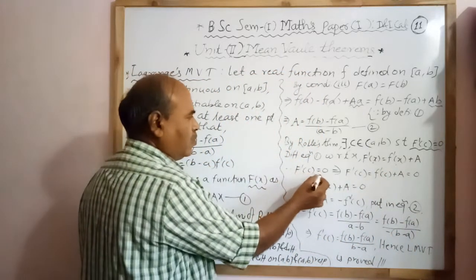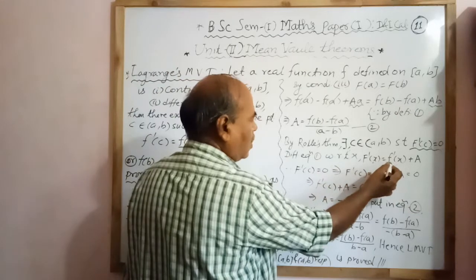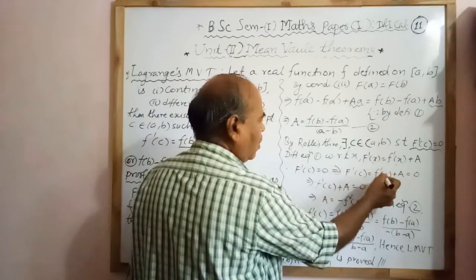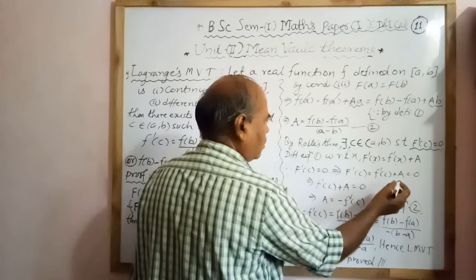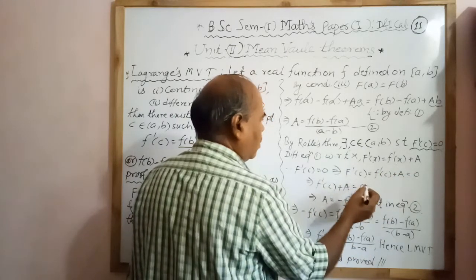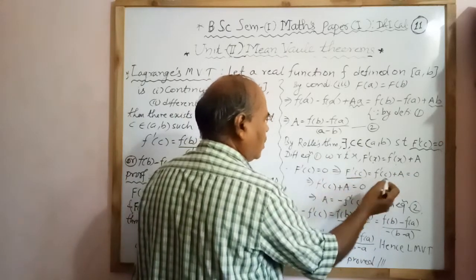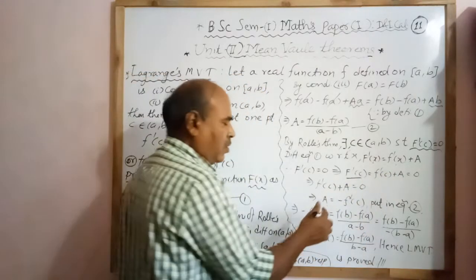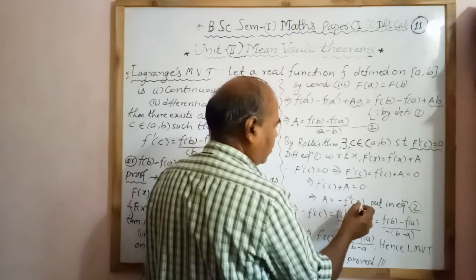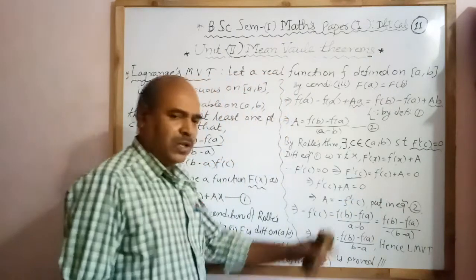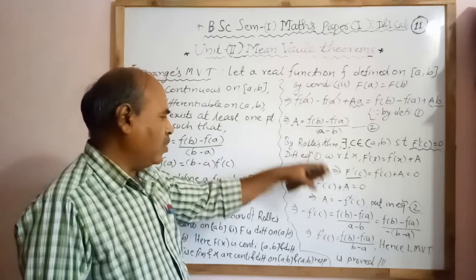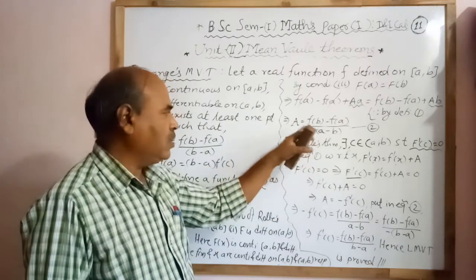f dash of c equal to 0 implies, put x equal to c, therefore we have f dash of c equal to f dash of c plus a equal to 0. Now this f dash of c equal to 0 implies f dash of c plus a equal to 0. Therefore we find the value of a equal to minus f dash of c. Now put this value of a in equation 2.